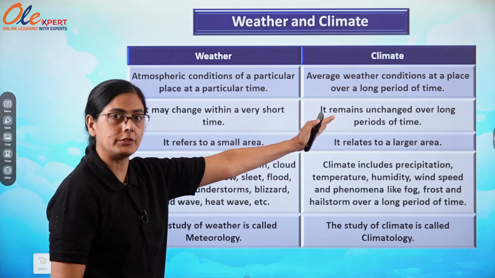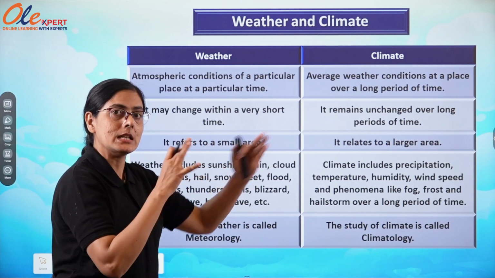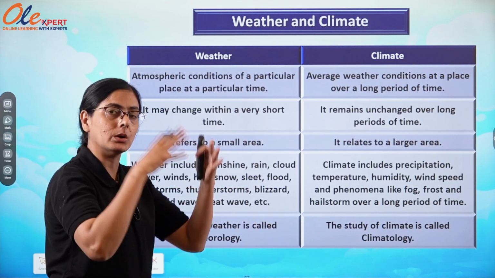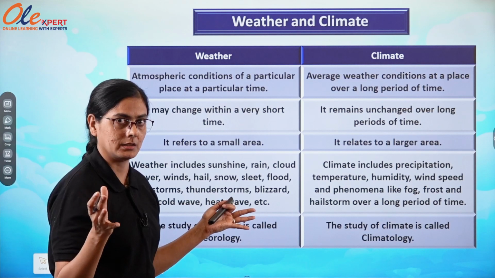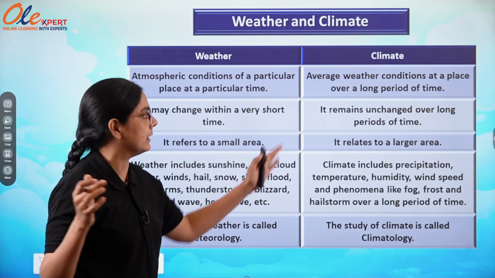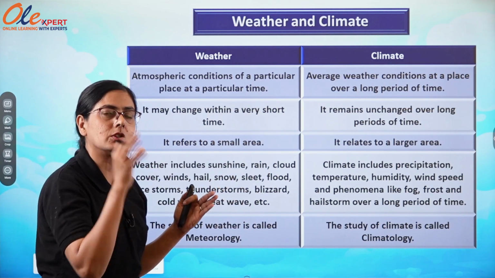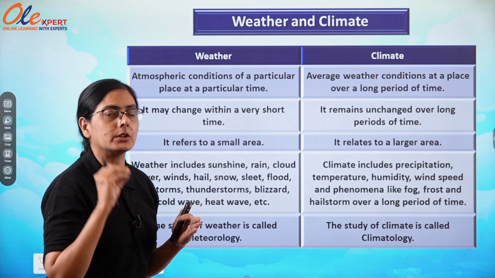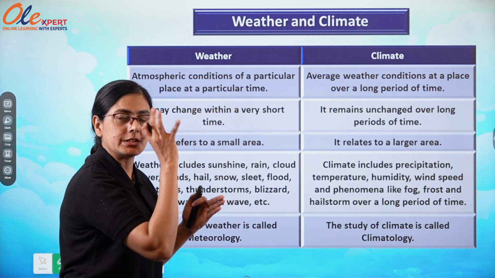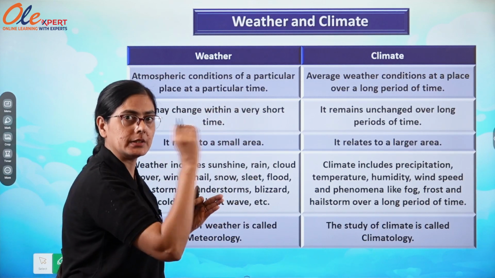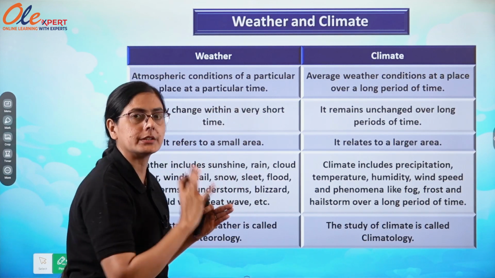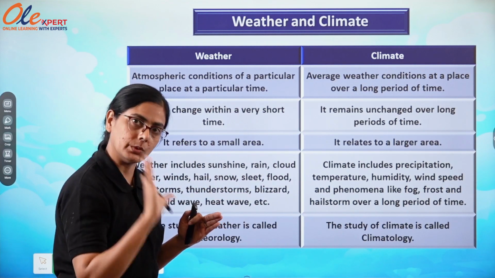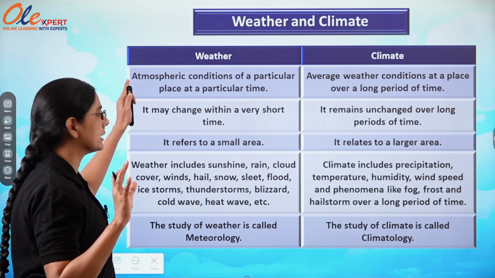And where we are talking about the climate, means a large area we are going to cover, whether a country, a region or the whole continent. Okay, and for a long period, the climatic elements or weather phenomena will be observed, then recorded, and it will be stated that the climatic condition of a particular region or a continent is like this. Okay, now it is clear, I think, the first point.